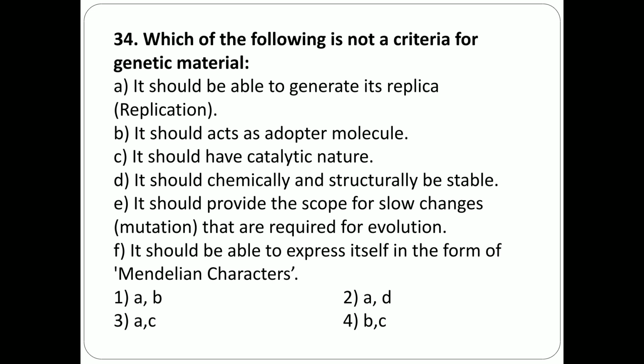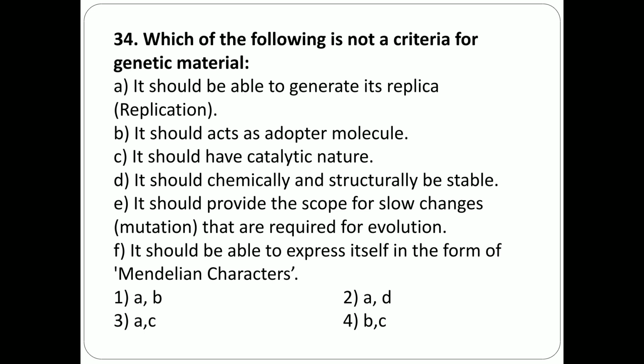Question number 34. Which of the following is not a criterion for genetic material? Option A, it should be able to generate its replication. Statement B, it should act as an adapter molecule. Statement C, it should have catalytic nature. Statement D, it should chemically and structurally be stable.